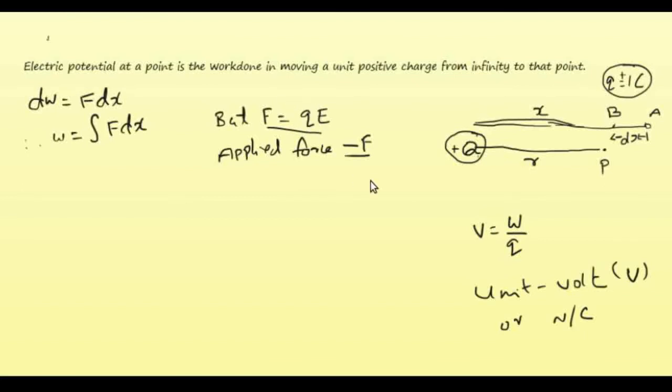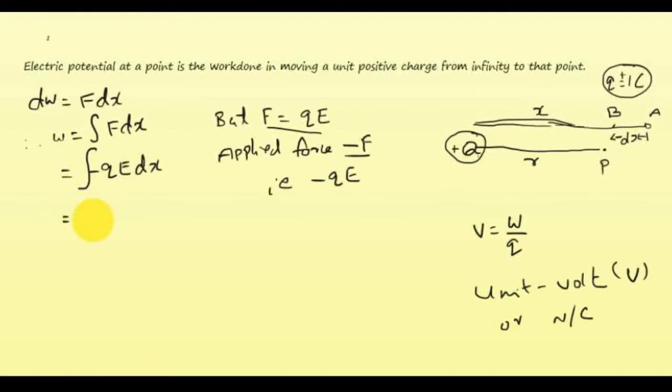The electrostatic force is QE between this unit charge and the charge q existing at a distance x. But if you want to push the charge through a distance dx, that force should be opposite to that of the electrostatic force. It should be equal and opposite, therefore it should be minus F, or minus QE. So minus QE is the force with which we are pushing the charge through the distance dx. Therefore this F will become minus QE. So it is integral minus QE into dx.